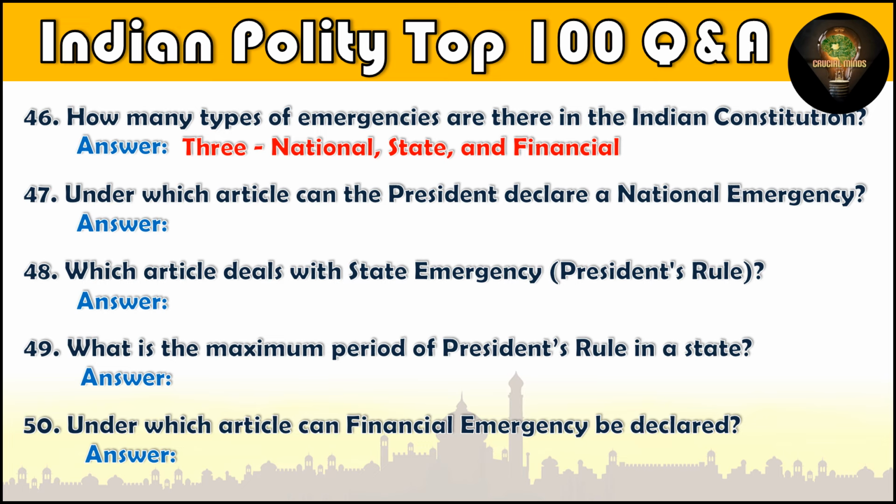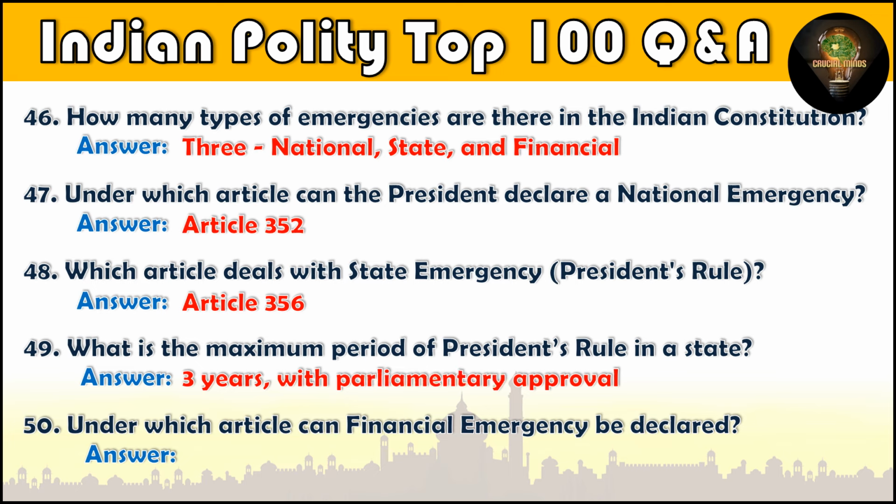Question number 47. Under which article can the President declare a national emergency? Article 352. Question number 48. Which article deals with state emergency or President's rule? Article 356. Question number 49. What is the maximum period of President's rule in a state? 3 years, with parliamentary approval. Question number 50. Under which article can financial emergency be declared? Article 360.